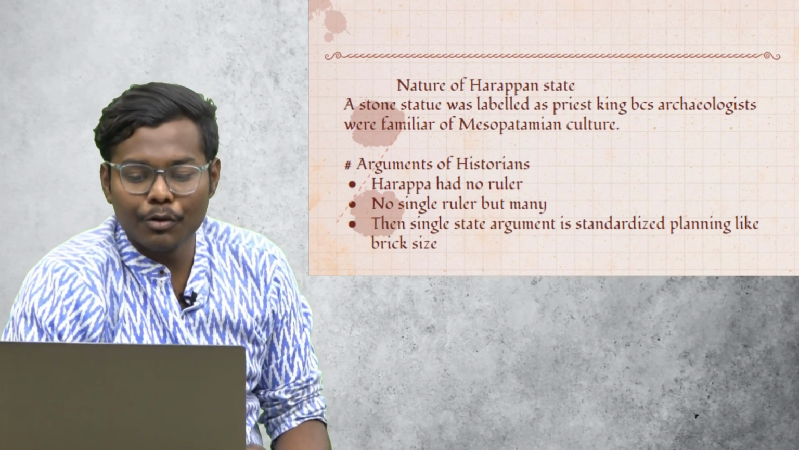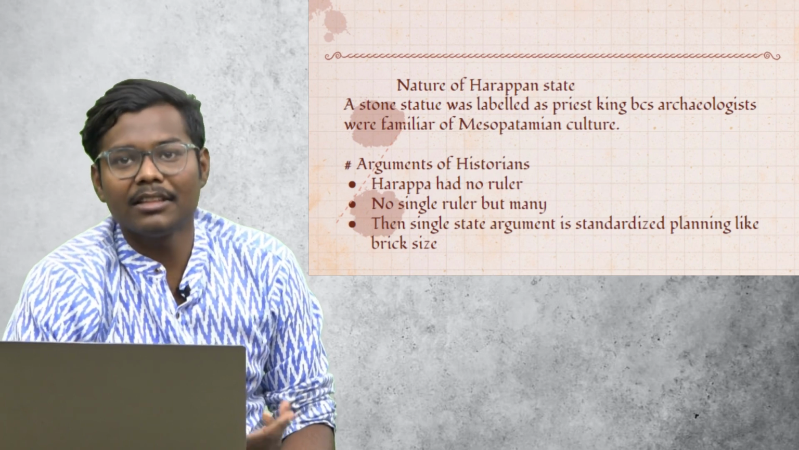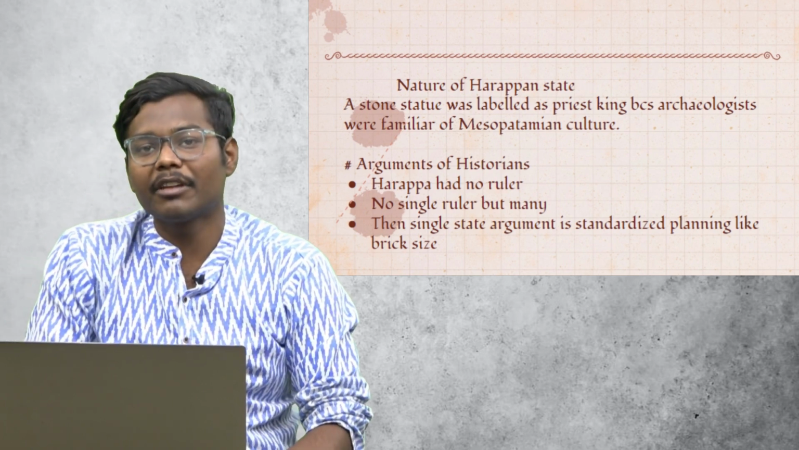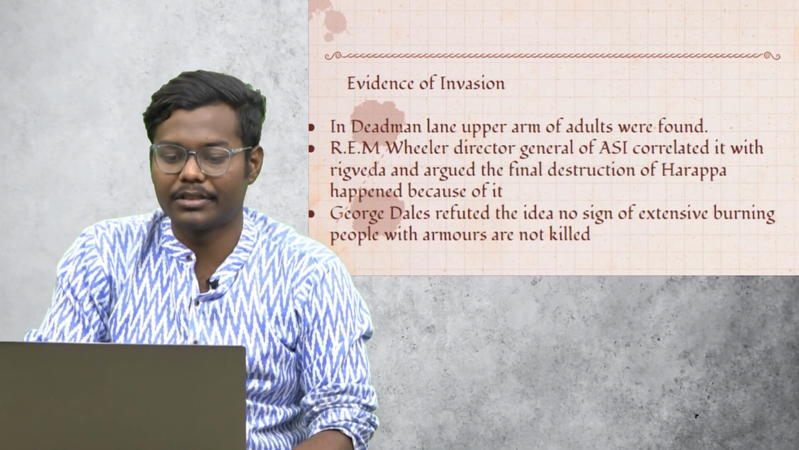Then there was a stone statue which was labeled as priest king. Again, they labeled it as priest king because we know about the culture of Mesopotamia. There also this culture was there.